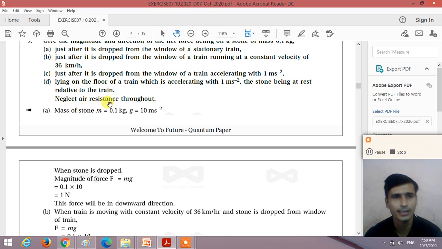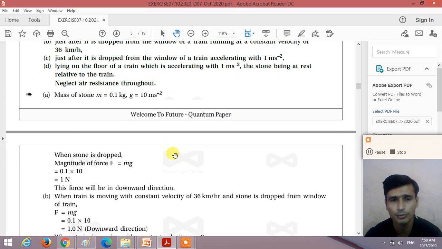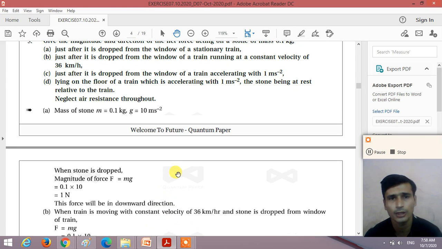Now, the second case: just after it is dropped from the window of a train running at a constant velocity of 36 km per hour. Here the train is moving with constant velocity, and the stone is dropped from the window. According to Newton's first law, a stationary train and a train running with constant velocity are the same situation, right?